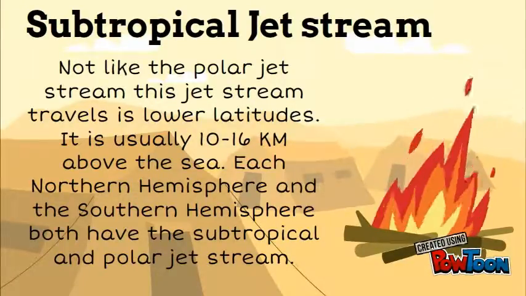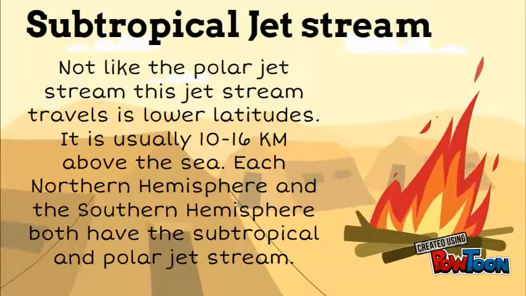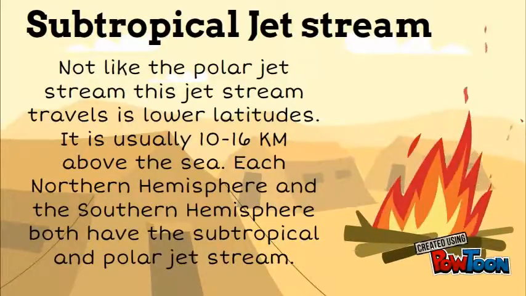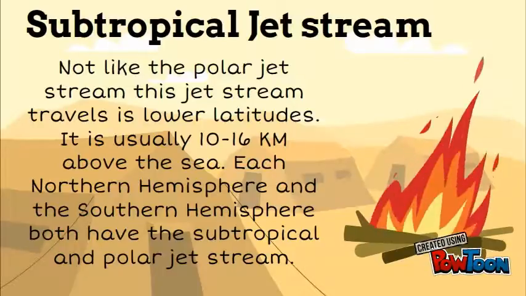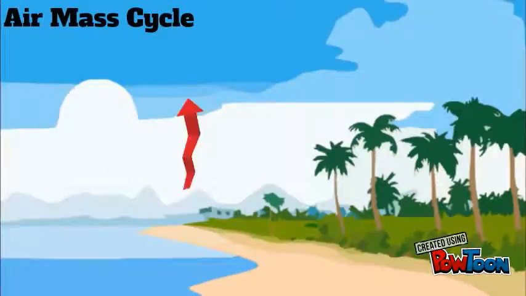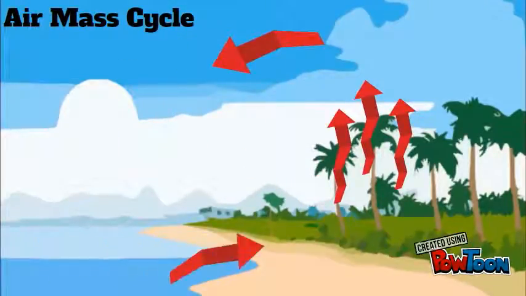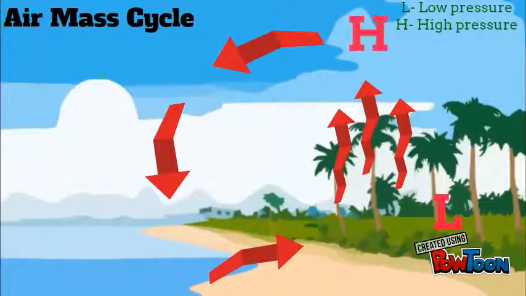The subtropical jet stream travels in lower latitude. It is usually 10 to 16 kilometers above the sea. Both the northern hemisphere and southern hemisphere have subtropical and polar jet streams.